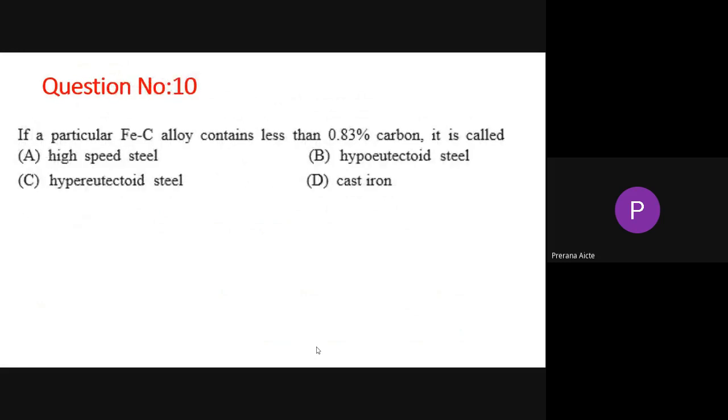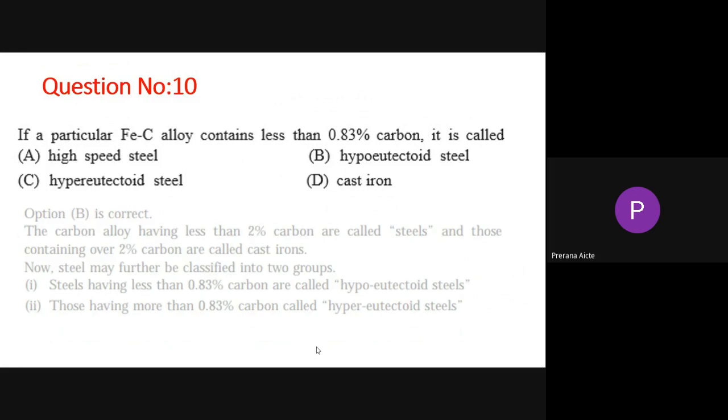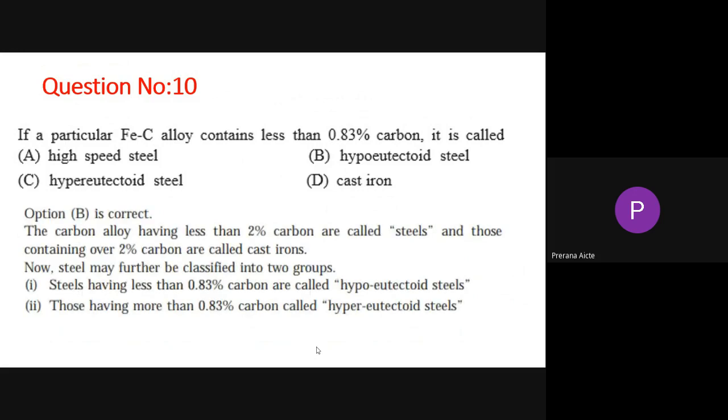Now, next question. If a particular ferrous carbon alloy contains less than 0.83% carbon, what is it called? Here you have to tell: 0.83% carbon, less than that, is called hypoeutectoid steel.